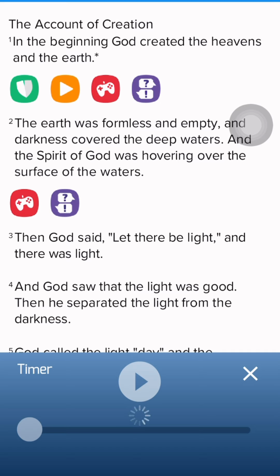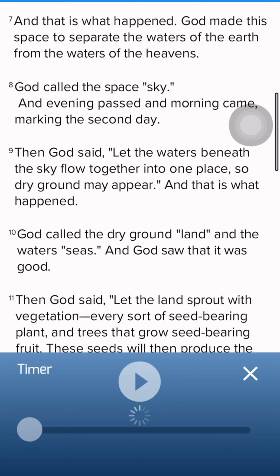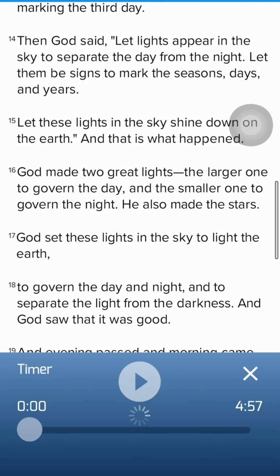It has so many beautiful options like games, profiles, and questions and answers. So when you're reading, you can be clicking on the games and answers before you go to the next verse. It's very important. Now, when you read again, you can click on the audio and then you can read listening to the audio. The days you don't want to read, you can click on the audio and then you hear the audio.